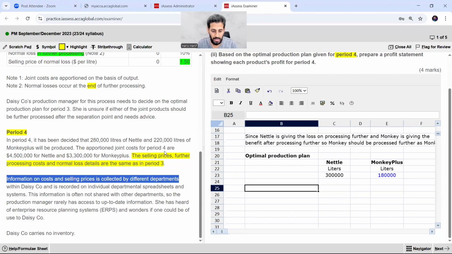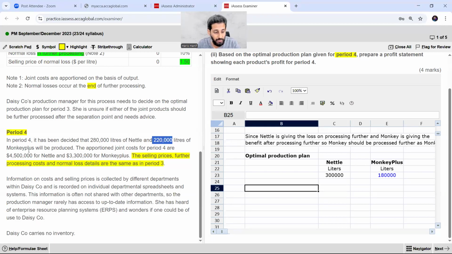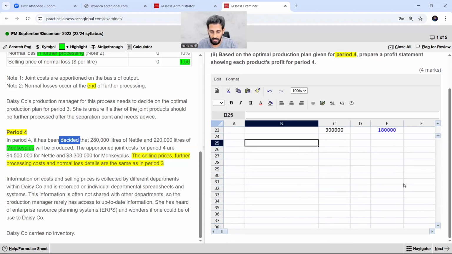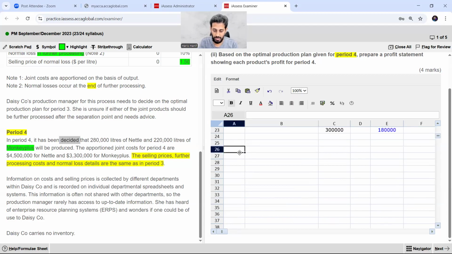Okay, so what is the scenario? 280,000 liters of nettle and 220,000 liters of monkey plus. And the financial figures are the same as above. So it has been decided already. They have taken the decision and we are here to just produce the income statement. So I am spreading this in the spreadsheet vertically. So this is my number 2 and so-called profit statement, right?